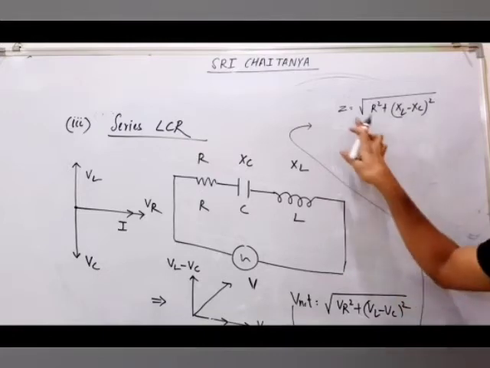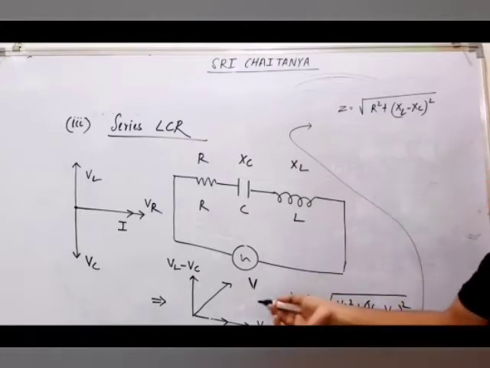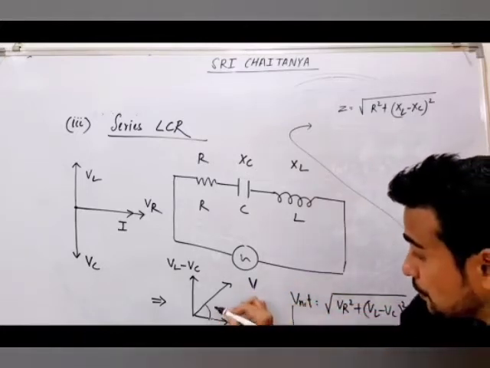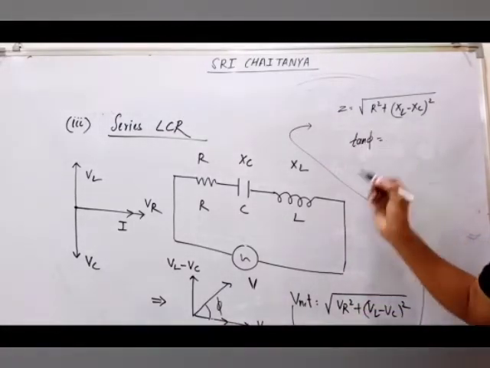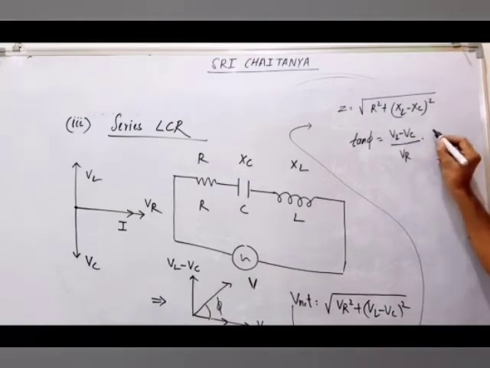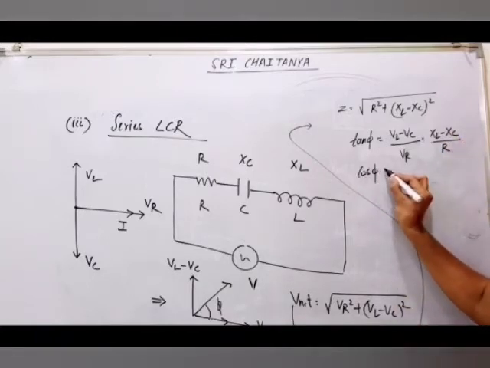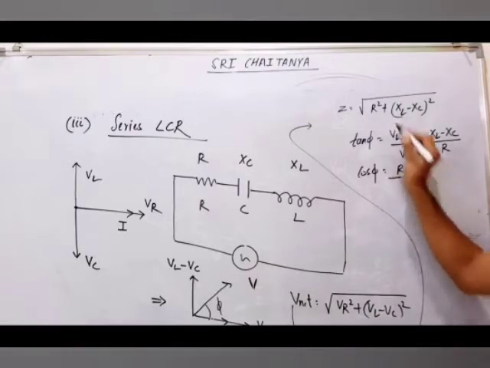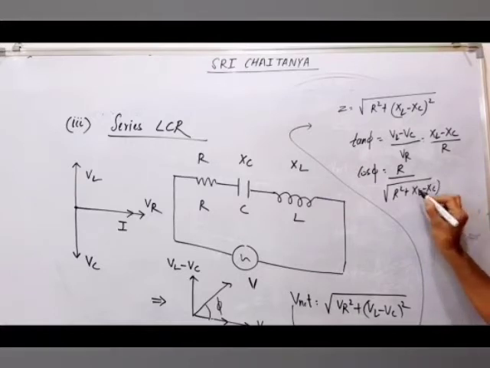Second thing, first situation we got this. Second is this. Again, someone asks you to find your phase difference phi. If you want to calculate it, you can find tan phi, which is VL minus VC by VR, that will come XL minus XC by R if XL is more, or it can also come XC minus XL if XC is more. You can find power factor also, cos phi, R by Z. Z you have got here, you can put R square plus XL minus XC whole square.